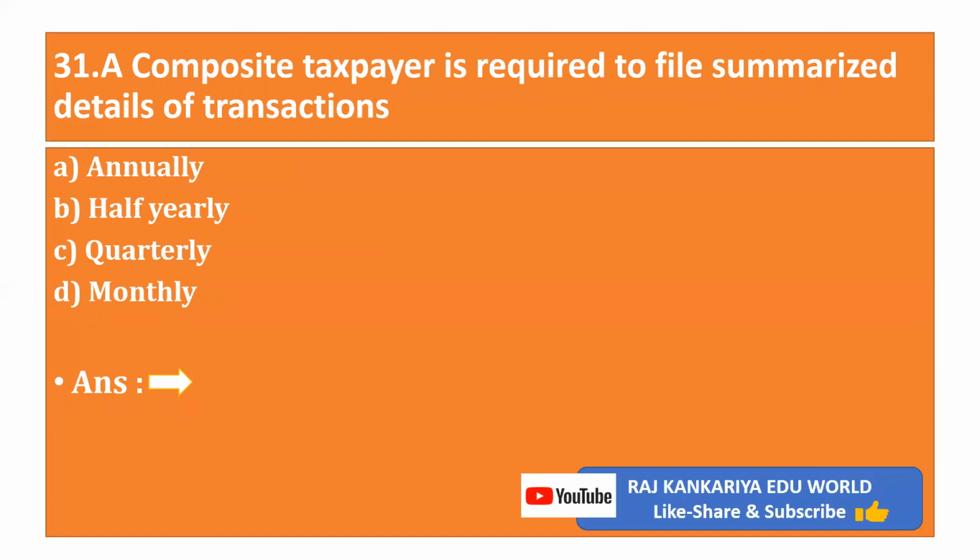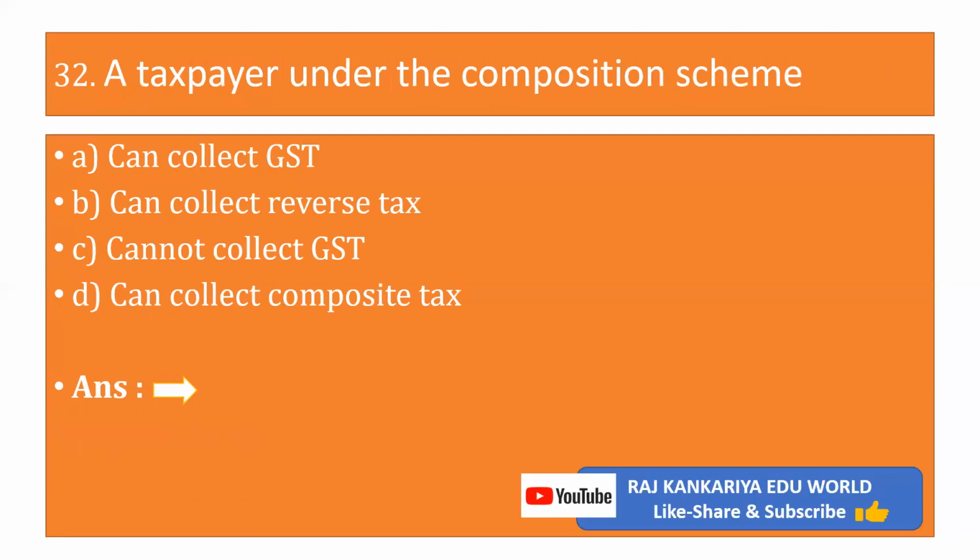Objective number 31. A composite taxpayer is required to file summarized details of transactions A. Annually, B. Half yearly, C. Quarterly, or D. Monthly. The answer is C. Quarterly. Question number 32. A taxpayer under the composition scheme A can collect GST, B can collect reverse tax, C cannot collect GST, D can collect composition tax. The correct answer is cannot collect GST.